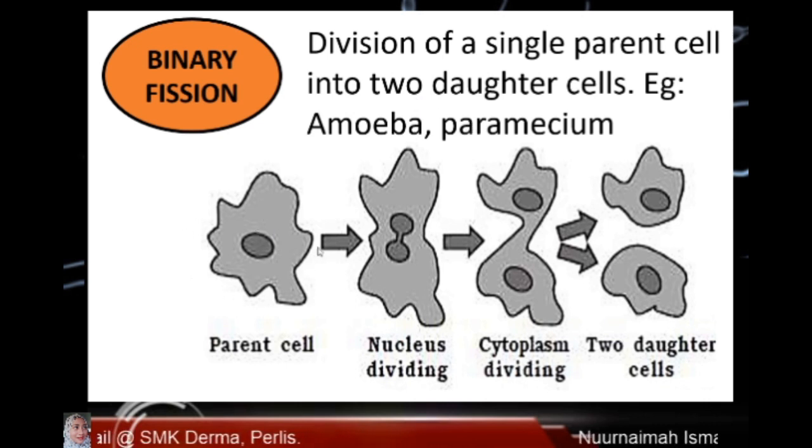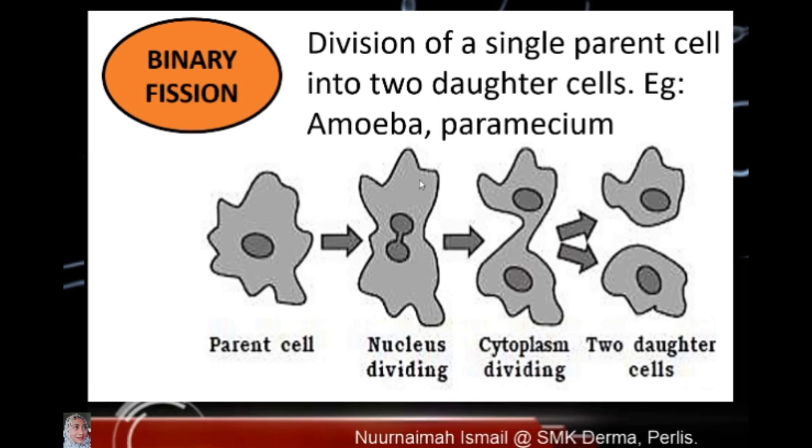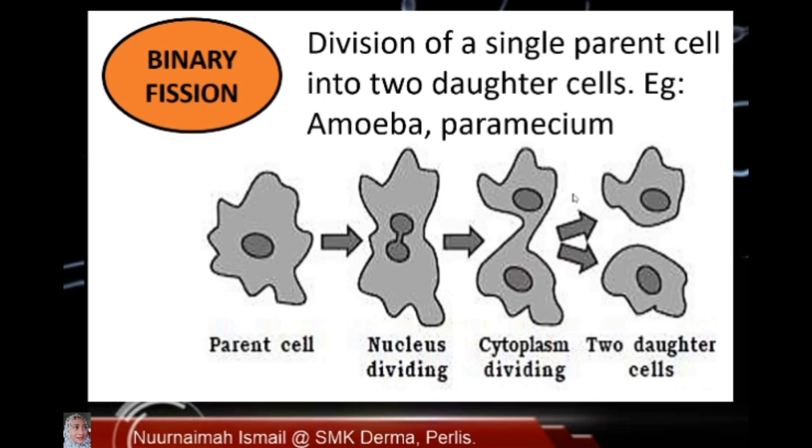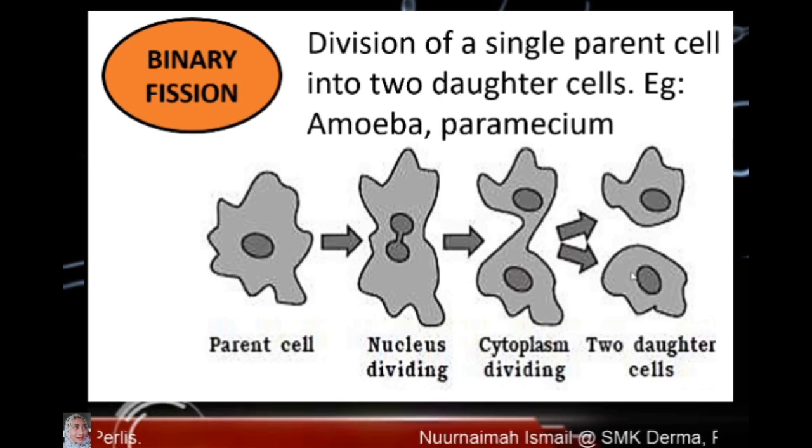This is a parent cell of amoeba. Its nucleus starts dividing. After that, the cytoplasm will start dividing, and lastly, it will form 2 new daughters that are identical with the parent cell.